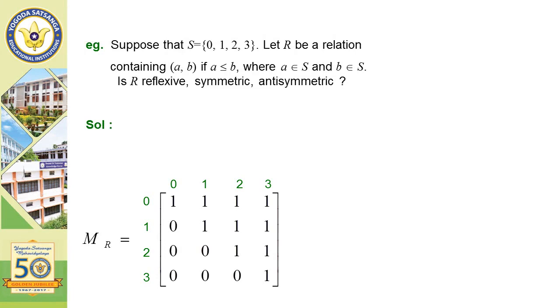Suppose that S is equal to {0, 1, 2, 3}. Let R be a relation containing (a, b) such that a is less than or equal to b, where a belongs to S, b belongs to S. Is R reflexive, symmetric, antisymmetric? R is reflexive and antisymmetric, not symmetric. Since the diagonal elements are 1, it is reflexive, but the transposed elements are not equal. Here M10 is not equal to M01. Hence it is not symmetric.